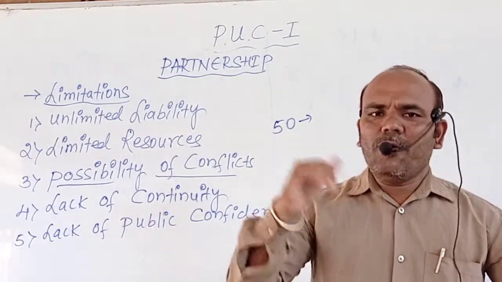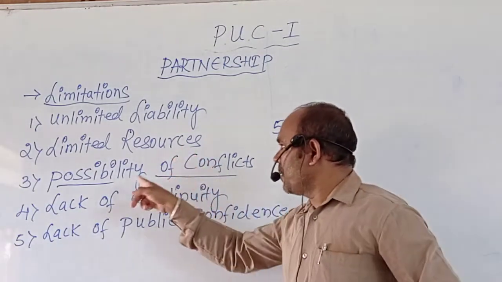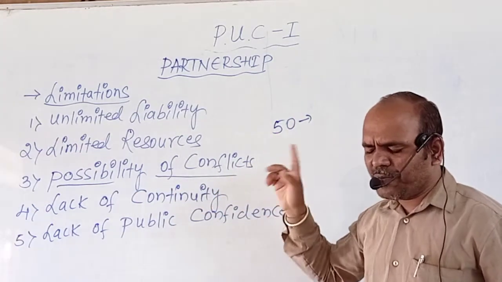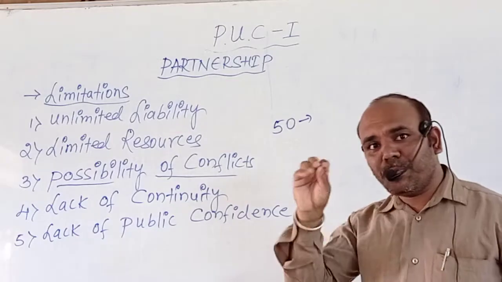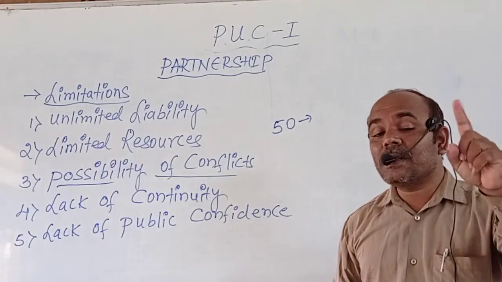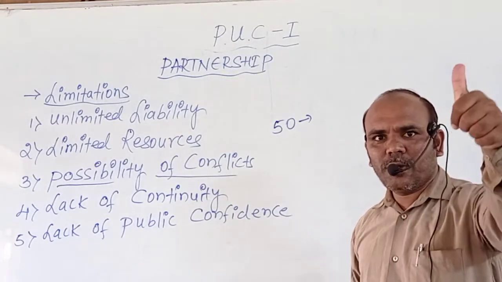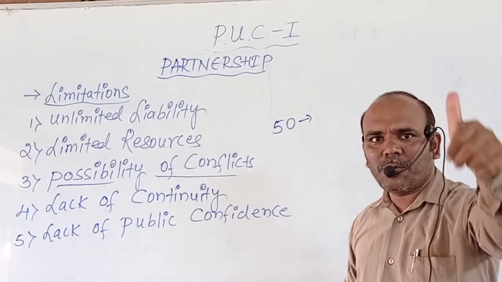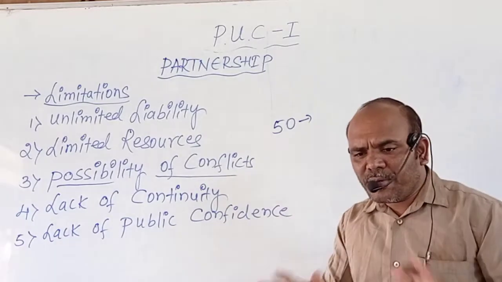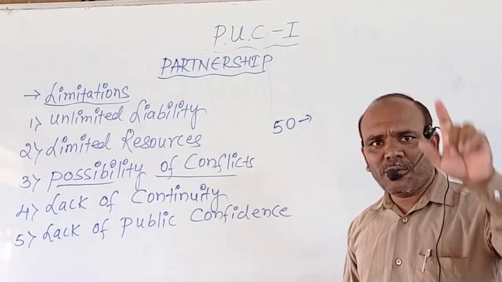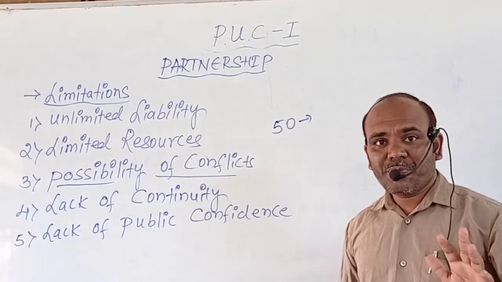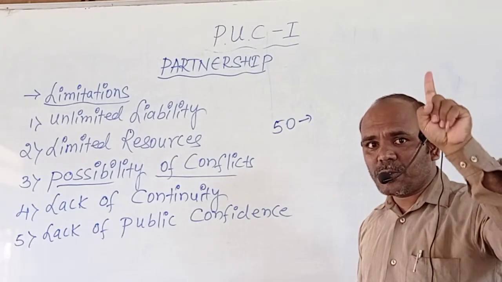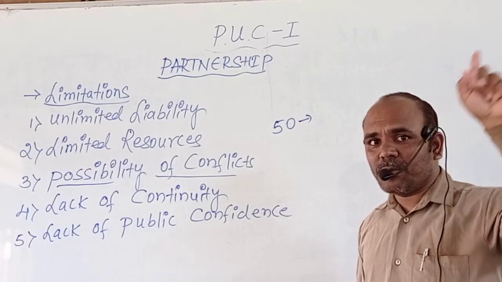In this case, because of the possibility of conflicts, the partnership faces many drawbacks and problems. But a sole proprietorship enjoys full decision-making authority. There are no conflicts in a sole proprietorship or a joint family business, because only one person takes all the decisions related to the business.